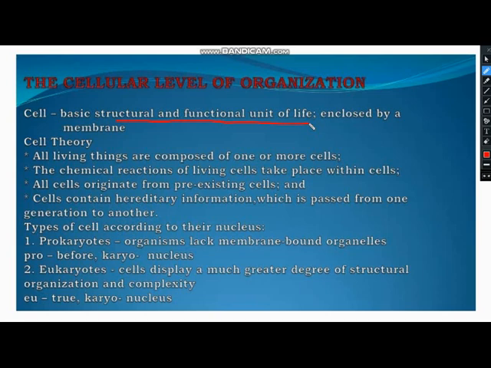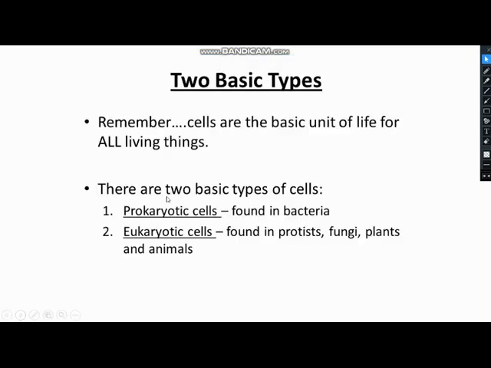So what's a cell? You all know this definition. We have already done this definition in the previous video lecture. Basic structural and functional unit of life. Because of the cell, life is possible. Because of the cell, the transition is made from non-living to living. So in short, it's the basic unit of life. Enclosed by a membrane. What does it mean? For example, the room is like a cell, so the walls will be like the cell membrane, its boundary.